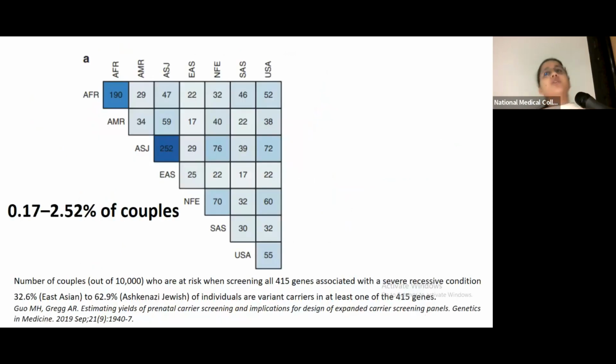Many such studies have also been done. In this particular study, they studied 6 ancestries, and they found out that approximately 0.17 to 2.52% of couples, depending on their ethnicity, are carriers for a pathogenic variant in a severe recessive condition. And based upon this result, they can be counseled when they want to go for prenatal or PGD diagnosis. But then again, is this possible in our population?